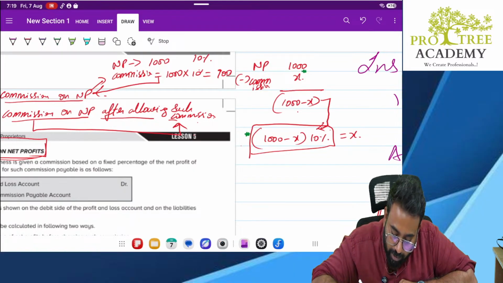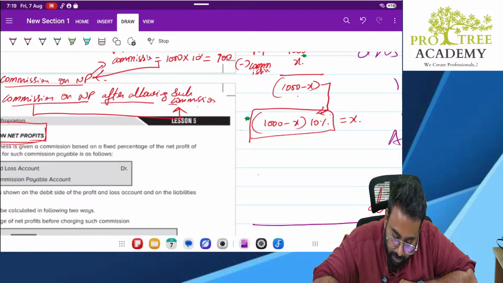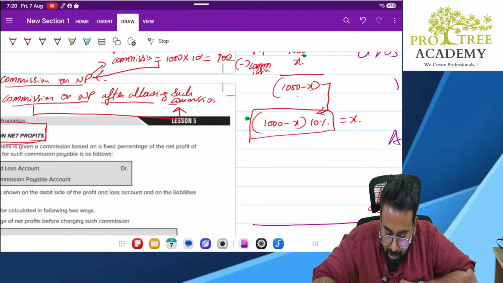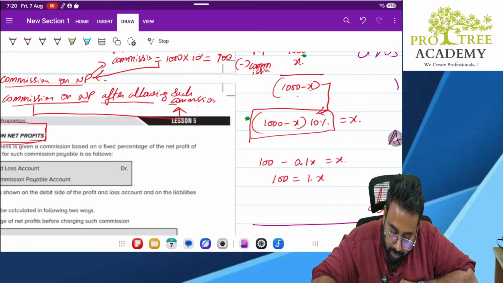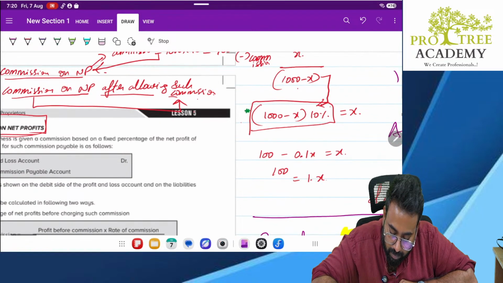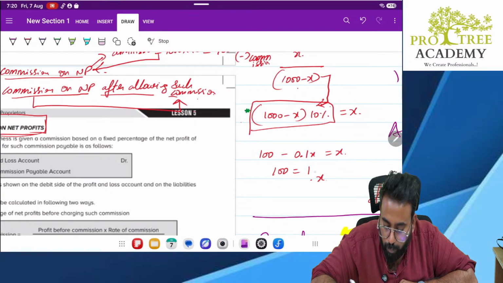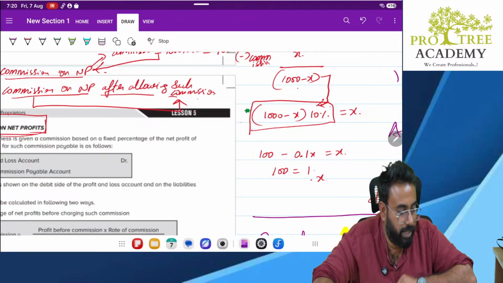If you try to solve this equation, how will you solve it? If you open the bracket, 10% of 1000 will be 100 minus 0.1X is equal to X. Now 100 is equal to 1.1X. So X is equal to 100 divided by 1.1. So that will be, anybody can tell me?